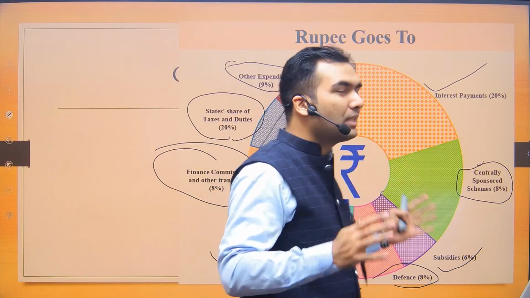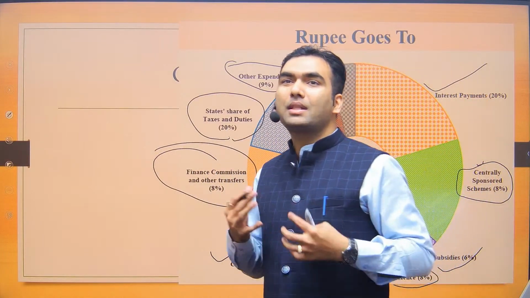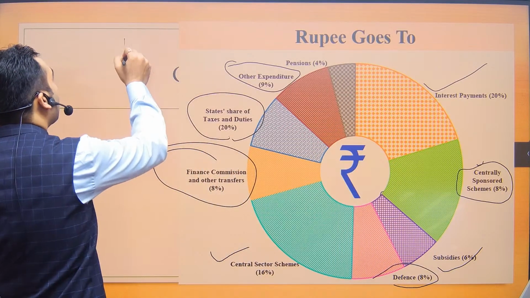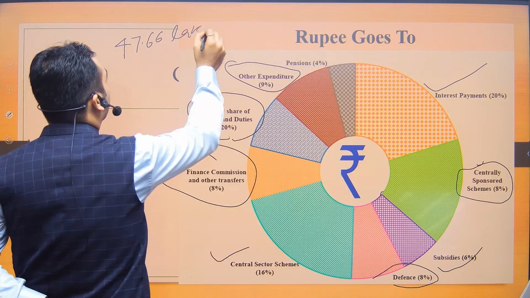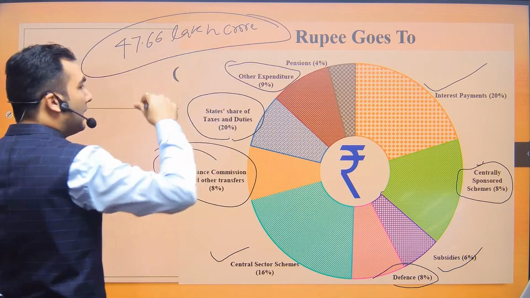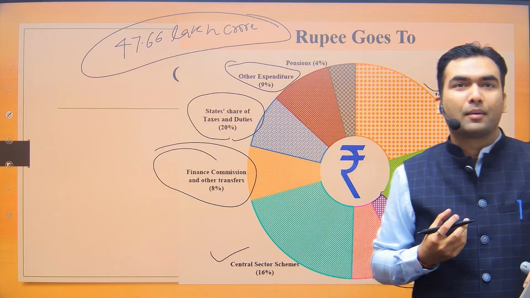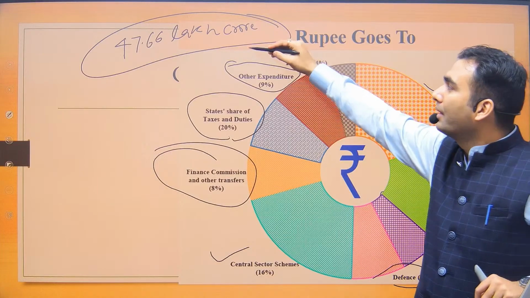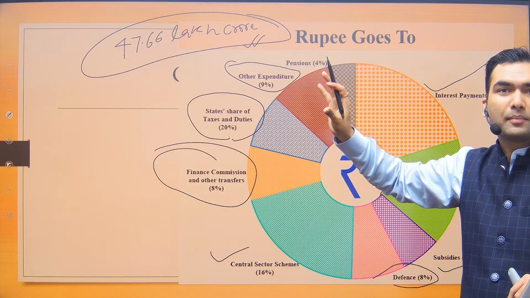Now, what is the total size of the budget? This is a question that should have come to your mind. How much does the government spend? The number is 47.66 lakh crore. So in Budget 2024-25, the government proposes that in this financial year, we shall be doing 47.66 lakh crore of expenditure.